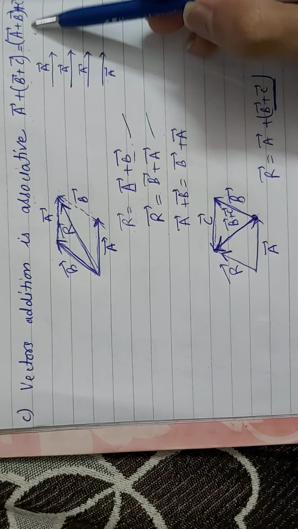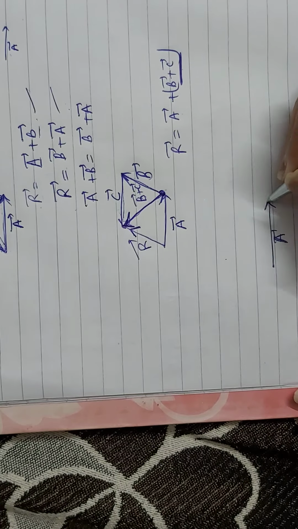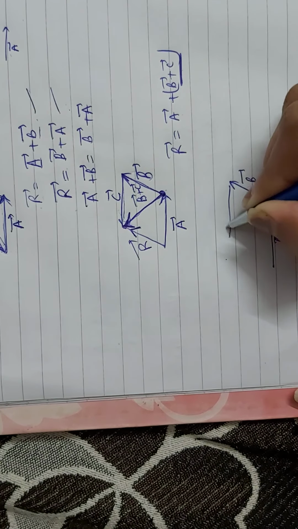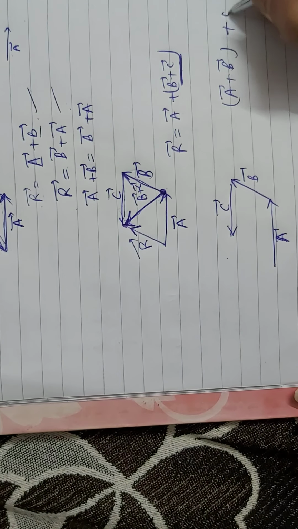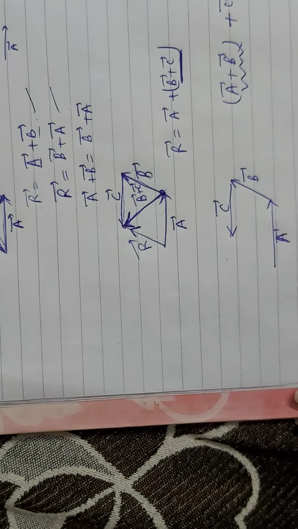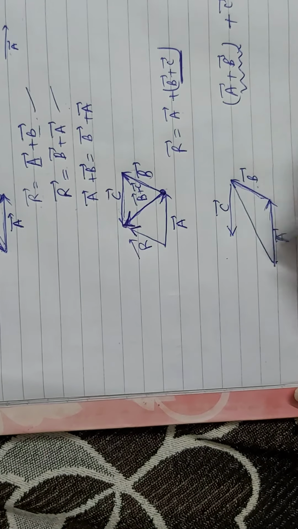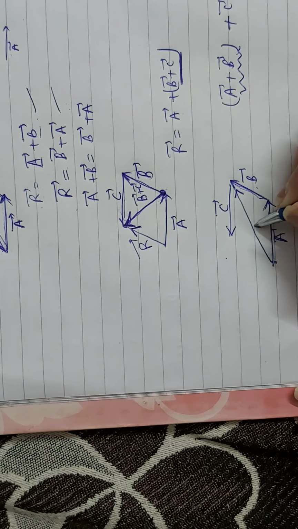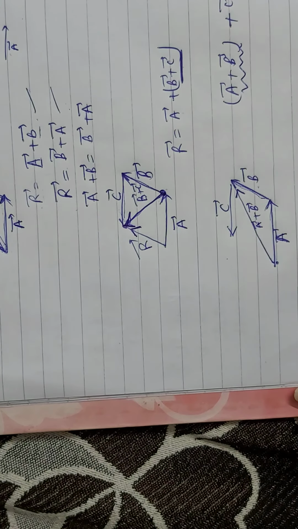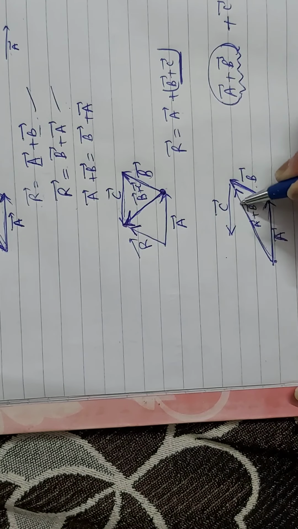Now we are taking the right hand side. In this, again we are taking the same vectors: vector A, vector B, and then vector C. And the right hand side is what? A plus B, then plus C. It means firstly we are going to add these two, A and B. The head of A is connected with the tail of B. Then this vector from the tail of A to the head of B, in the opposite order, represents the sum A plus B. So this addition is done, A plus B. The resultant will be given by this one.